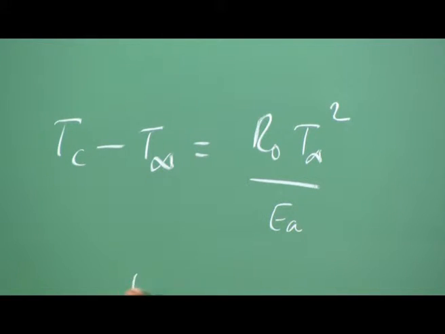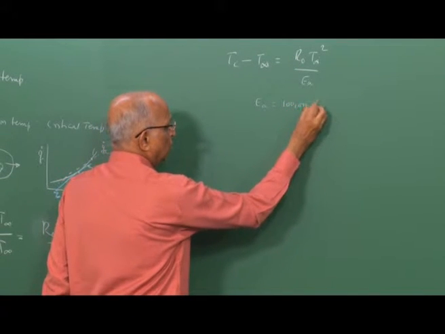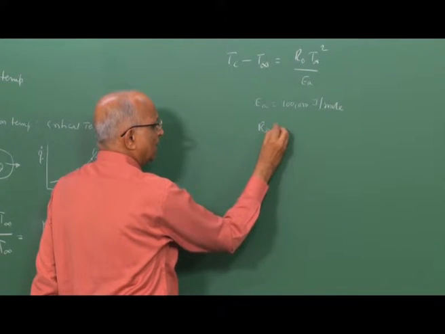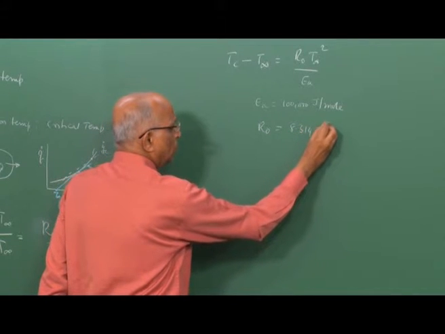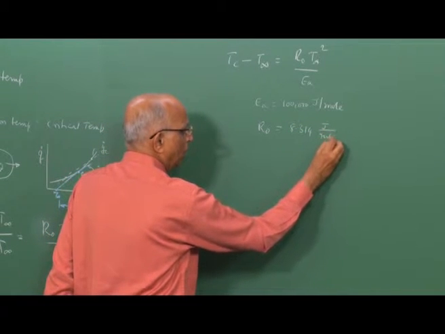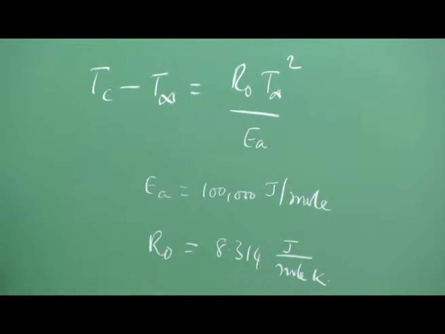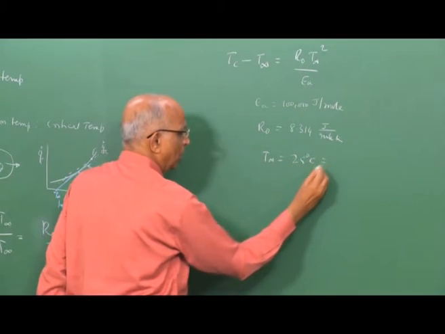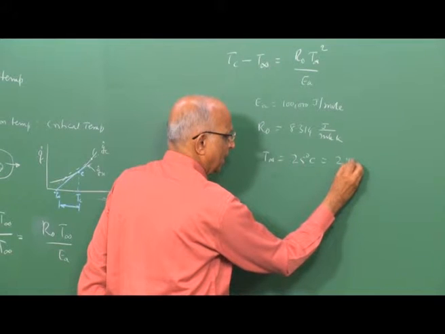Let us take a value of EA equal to 100,000 joules per mole. The universal gas constant R naught is 8.314 joule per mole Kelvin, and we take the ambient temperature as 25 degrees centigrade, which is 25 plus 273, equal to 298 Kelvin.